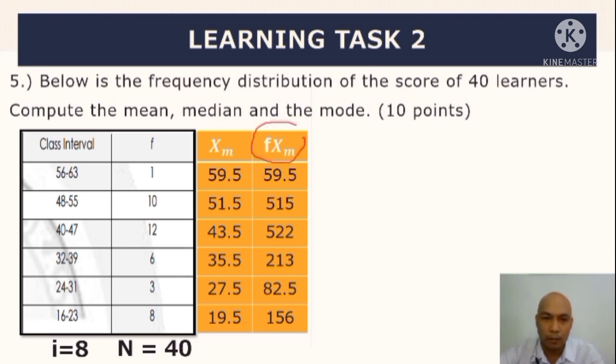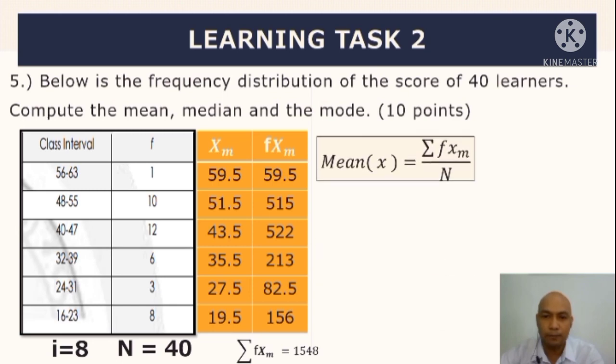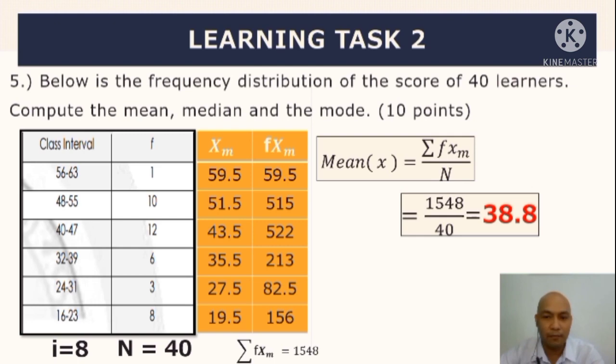Next, i-multiply mo naman itong dalawa na to, di ba? So, multiply mo to, magiging 59.5 times 515, ito times natin, 522, 16 times nito, magiging 213, ito multiply natin, magiging 156. Then, let us get the summation of frequency times class mark. Kaya magiging 1,548. Pag kinuha natin yung mean, syempre, magiging the summation of fx of m all over N. Capital N ang gagamitin ko kasi ito naman talaga ang ginagamit sa higher mathematics. Okay? Kaya magiging 1,548 all over 40. Then we have 38.8.